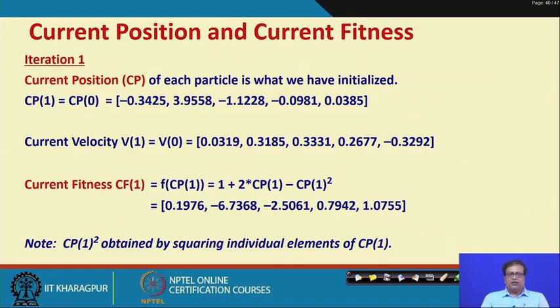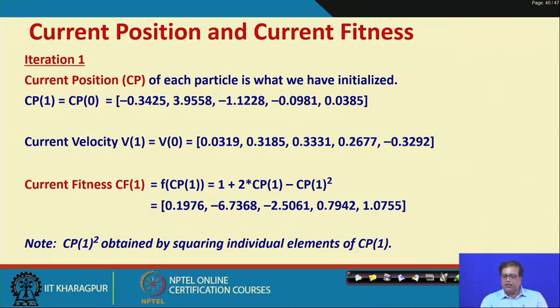So, what have we done? For the first iteration, we have taken the current position, which is the same as Cp0, and the current velocity, that is V1 equal to V0. Making use of them we have obtained the current fitness.